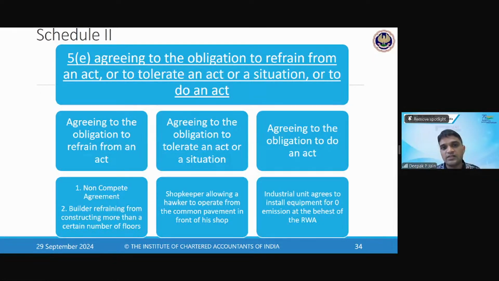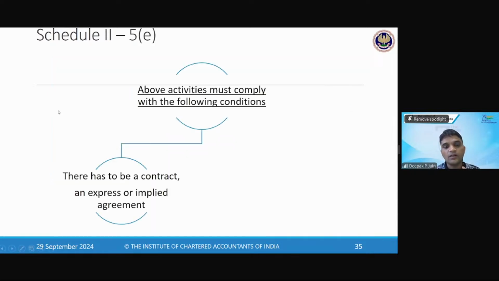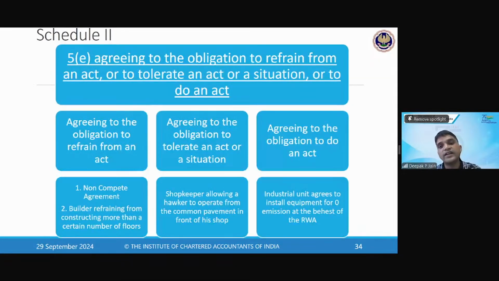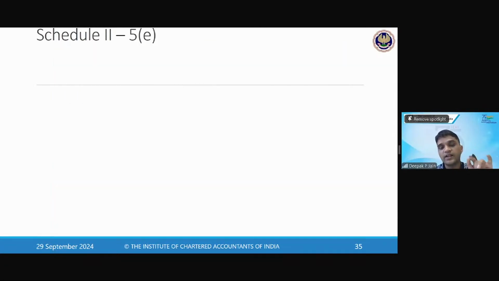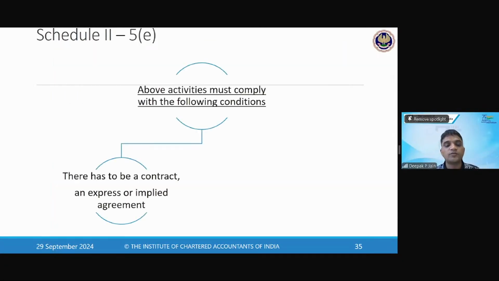Now these three things will be liable to GST when there is a contract, because it says agreeing to the obligation, and that agreement cannot be an oral agreement. It should be through a contract. That contract could be an express contract, where I sign a contract, or an implied agreement. That means I have not signed a contract, but by my actions it becomes implied.